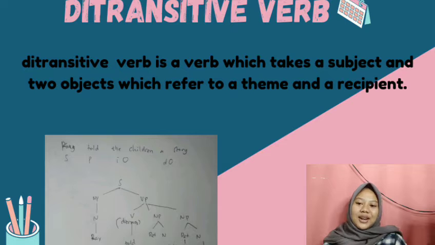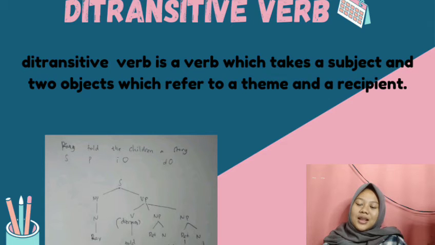Here is the tree diagram of the sentence Ray told the children a story. Okay, firstly, we put S and then we divide into two. The two are NP as a noun phrase and VP as a verb phrase.